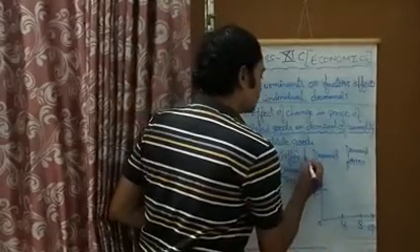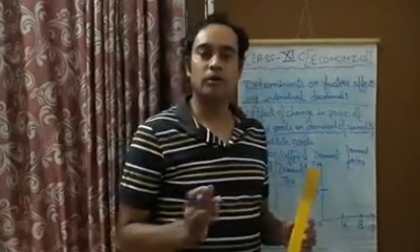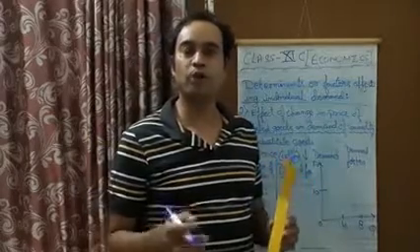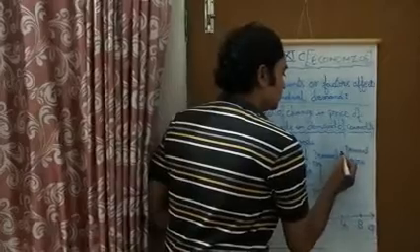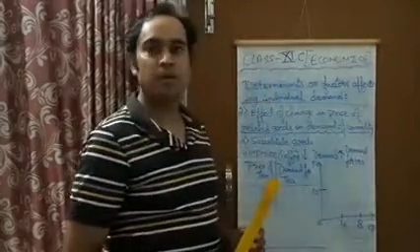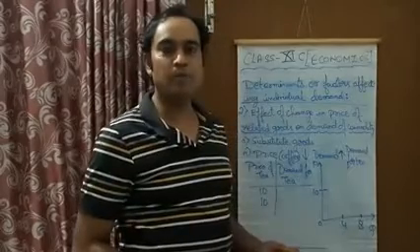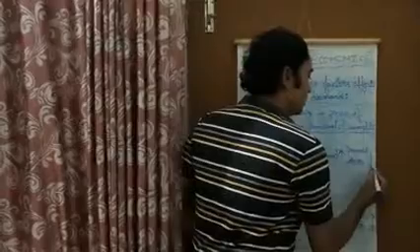Then, according to the law of demand, when the price of coffee is falling, the demand for coffee will rise. As a result, the consumers will start buying more coffee and will demand less tea. So the demand for tea will fall.